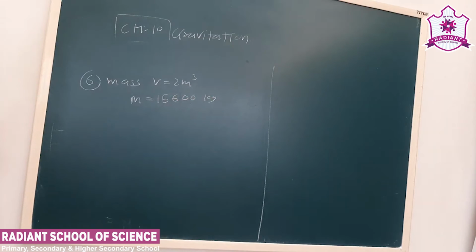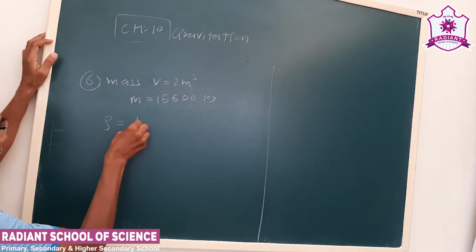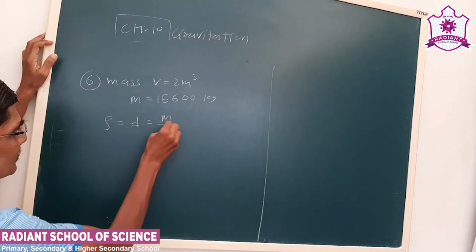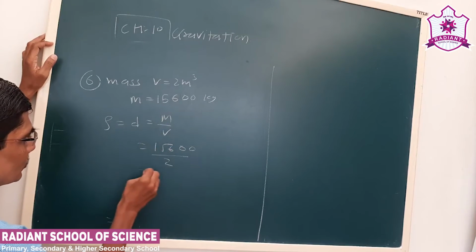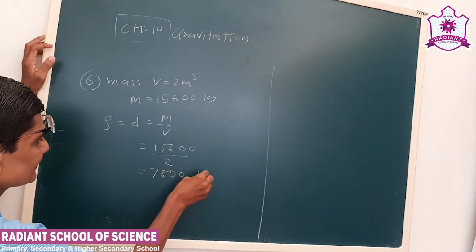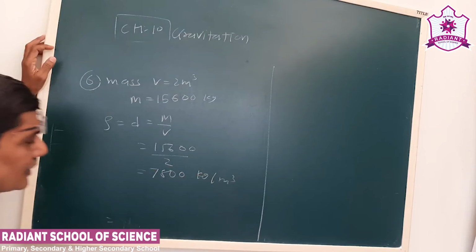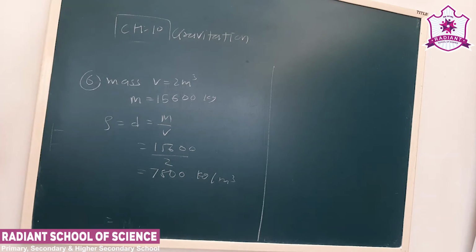What will be the density in SI unit? Density, you can write D also, is mass upon volume. Mass is 15600 upon 2. That turns out to be 7800. SI unit is generally kg per meter cube, so we have to keep that in mind.